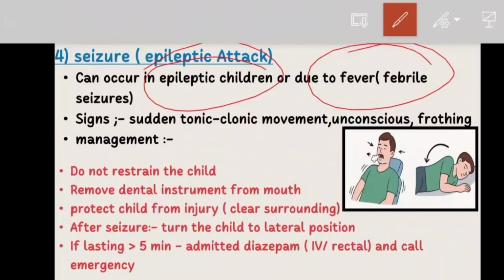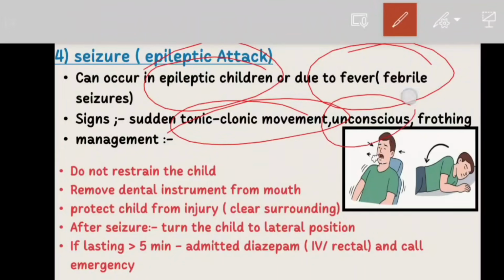Okay, now we see the signs and the symptoms. So remember these signs, that is sudden tonic and clonic movements, loss of consciousness, and frothing from the mouth. So notice that the child is placed in the lateral recovery position after the seizure. This position helps keep the airway open and reduces the risk of aspiration if the child vomits.